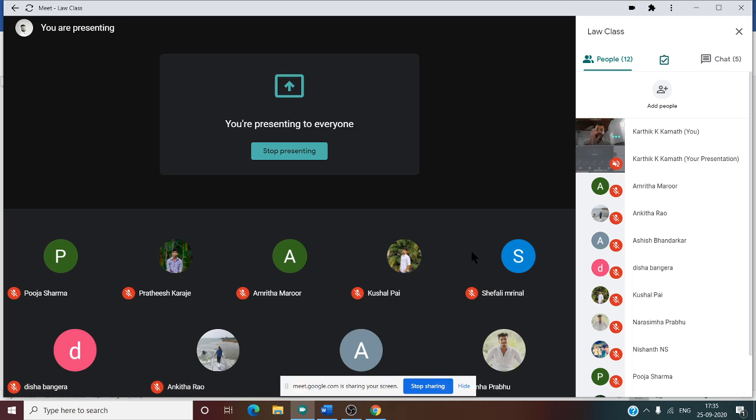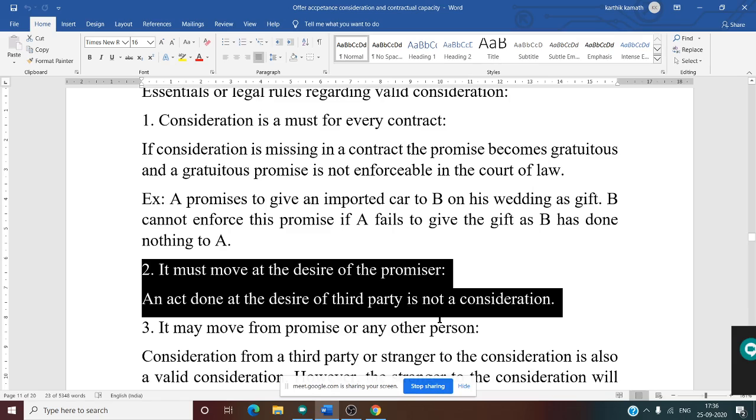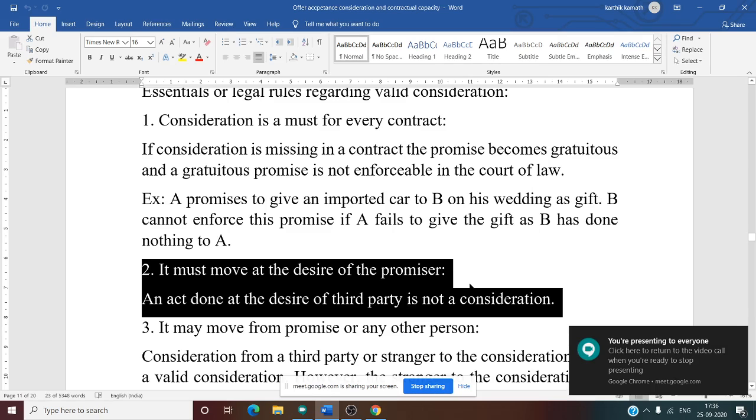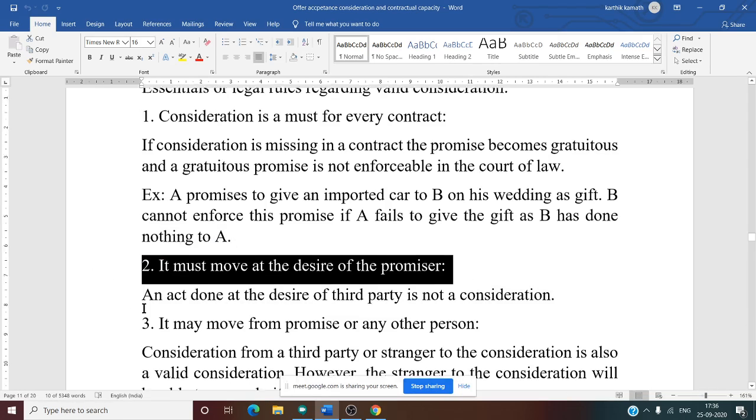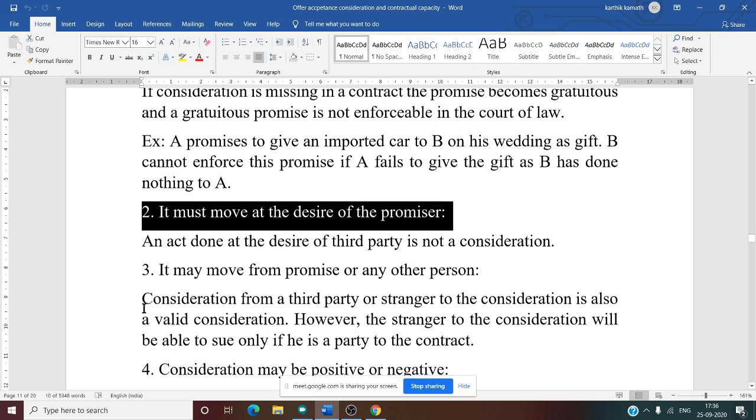Now B will do a certain act at the desire of C. C is not involved in the contract between A and B. C is a third party. Suppose B, the offeree or promisee, does something as per the direction of the third party. In that case, what happens? The contract is void. Why? Because there is no consideration. It must move at the desire of the promisor. Promisor means offeror.